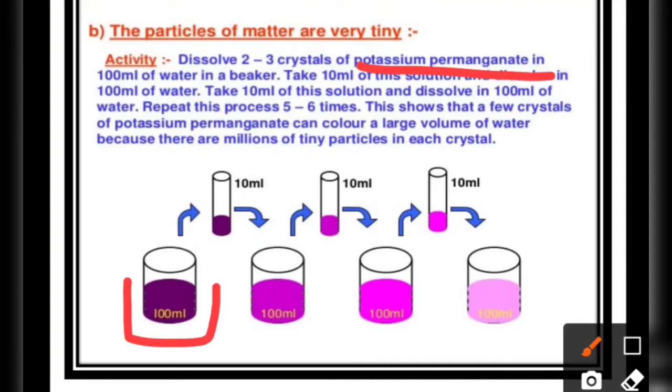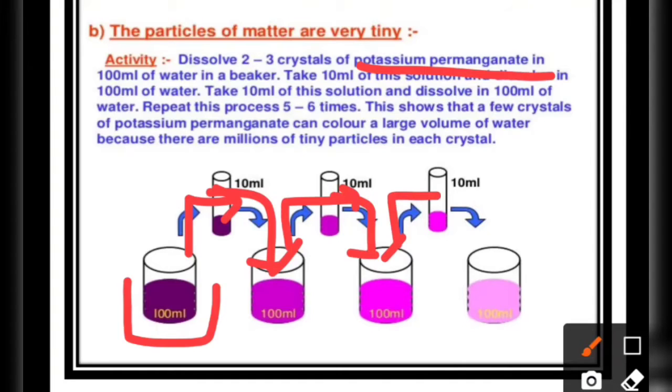We get a deep purple color. Now we take out 10 ml of this solution and put it in another 100 ml of water. Similarly, we keep repeating this again and again, and we keep diluting the solution.